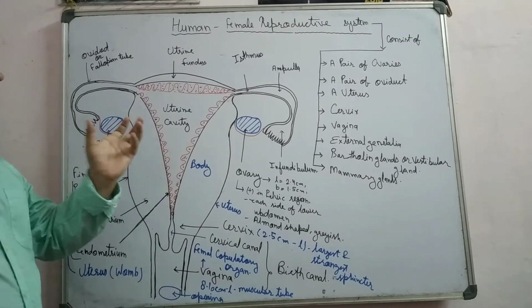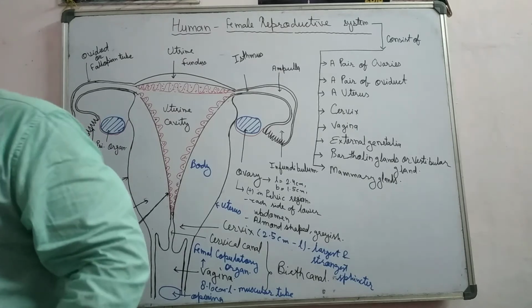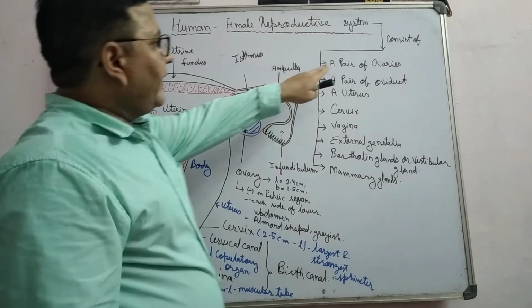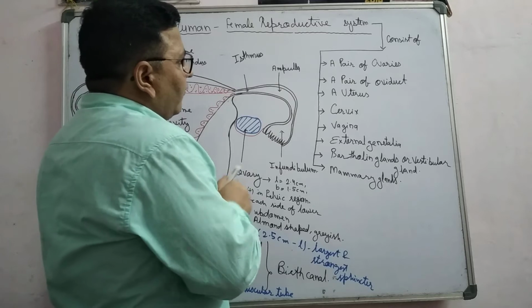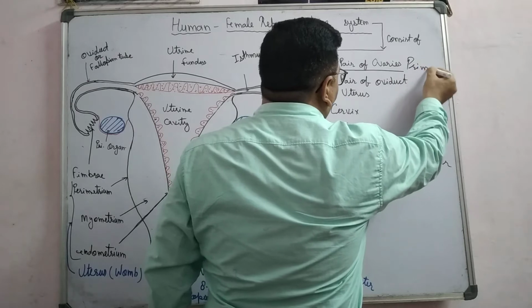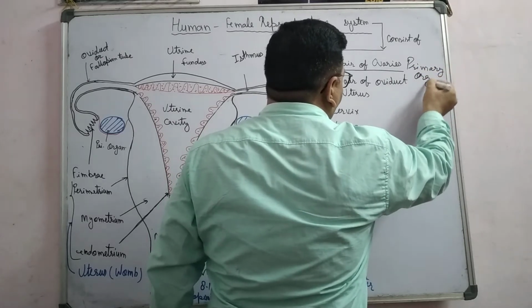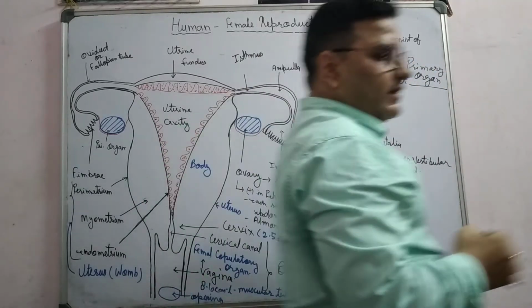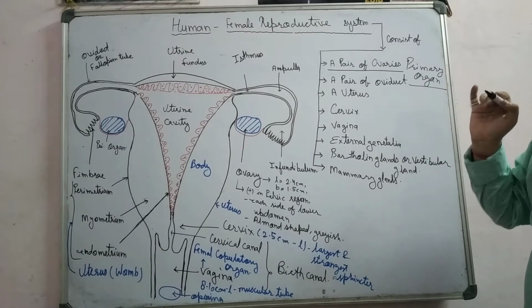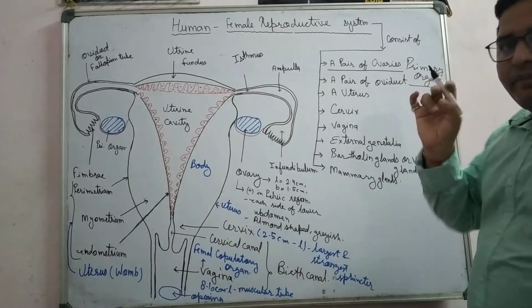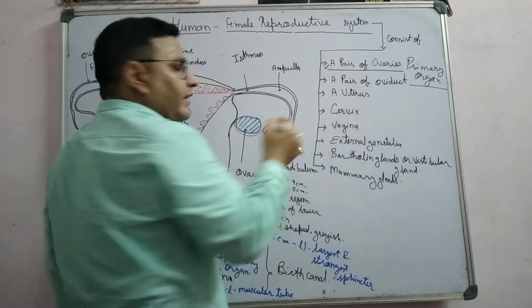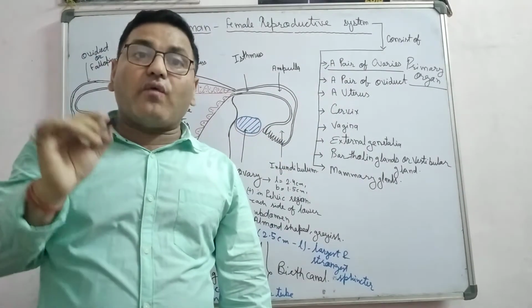Okay, I am going to explain one by one. First of all, the first most important part here, a pair of ovaries. A pair of ovaries represents the primary organ. This is known as the primary organ because only the ovary has the capacity to produce ova. Ova can be produced by the ovary, and it can produce several steroid hormones or ovarian hormones.